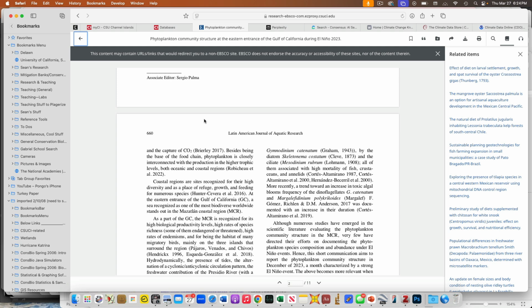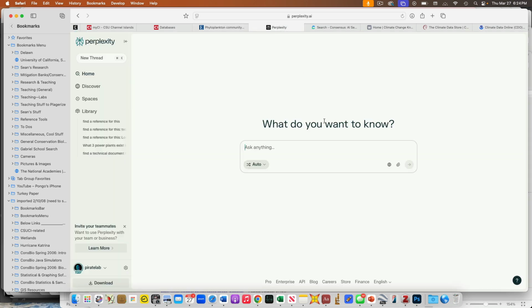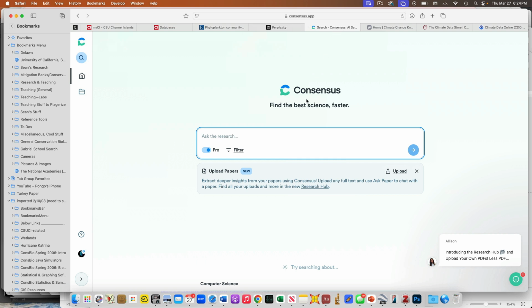Okay, other places that you can start hunting are, so here's one. You guys said ChatGPT. I wouldn't use ChatGPT. I would probably use something that's a bit more tuned for something. So either Consensus, like Ava was saying, or Perplexity, which will actually show you the sources. ChatGPT doesn't show you the sources by default. So you could try Perplexity, or let's use Consensus, which is an even more focused version than Perplexity. Again, Consensus is free. There's more functionality if you pay for the more fancy stuff, but you can use the basic stuff for free.